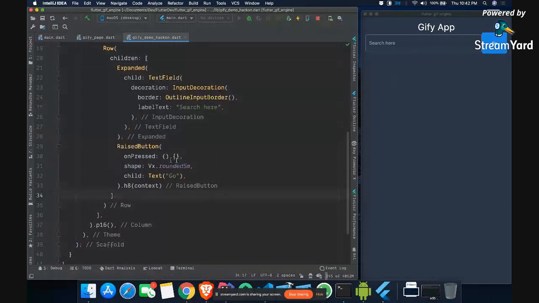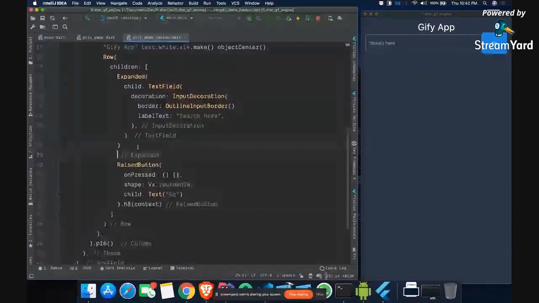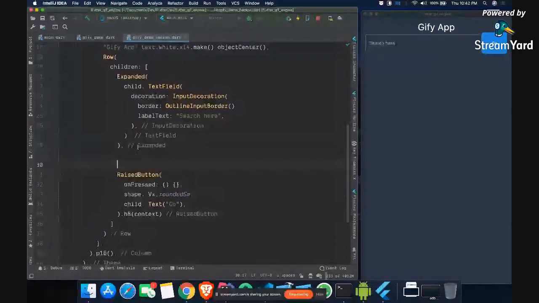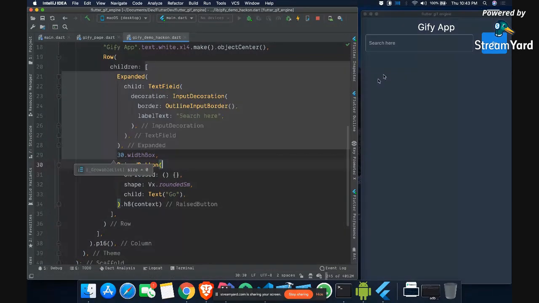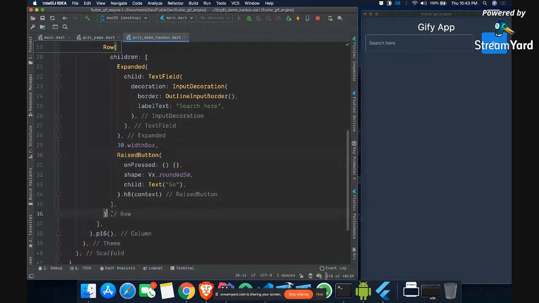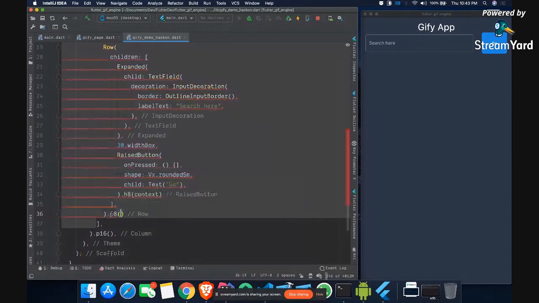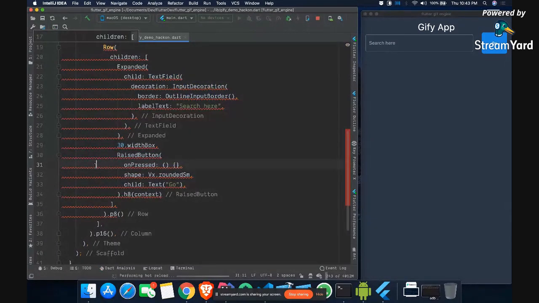Now, guys, I want to give some space between this text field and this button. So I can say something like 30.widthBox. What it will do is give a 30 pixel space between these. Now if I refresh it, you will see, my system is a little slow, so it is taking some time, otherwise it is fine. Now we are good with this. For this entire row we can give some more padding. Let's say we give padding of 8, and yes, we are good. Now it makes sense.